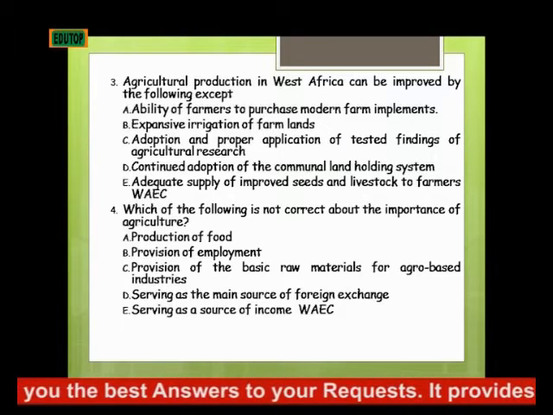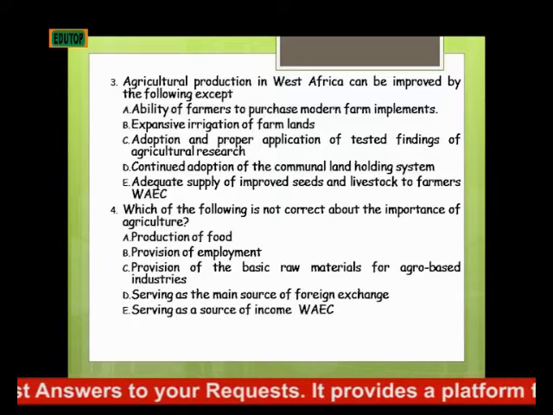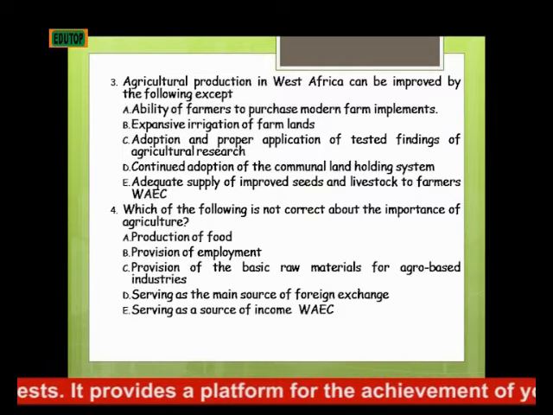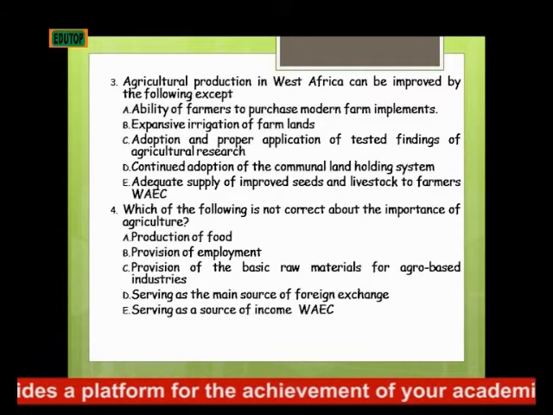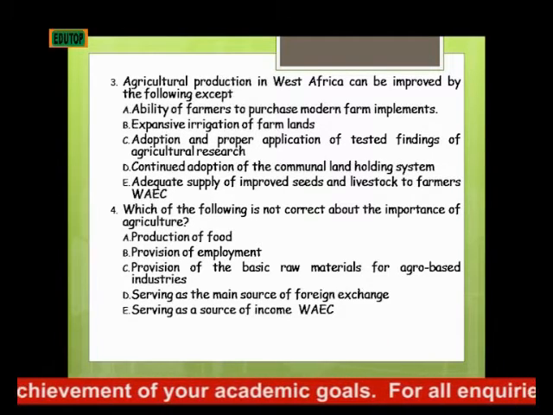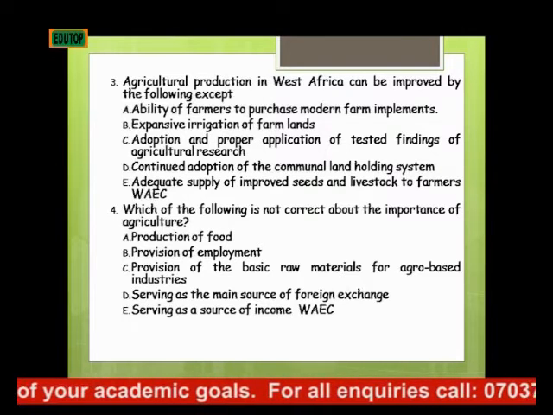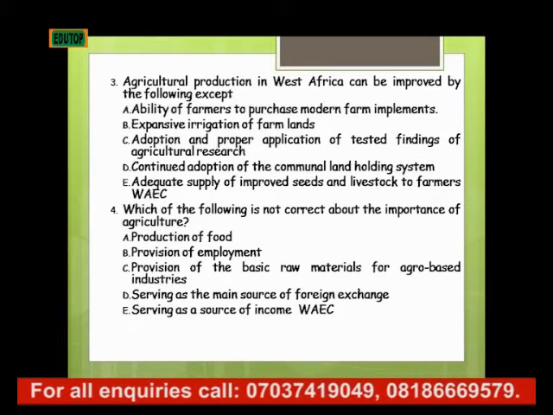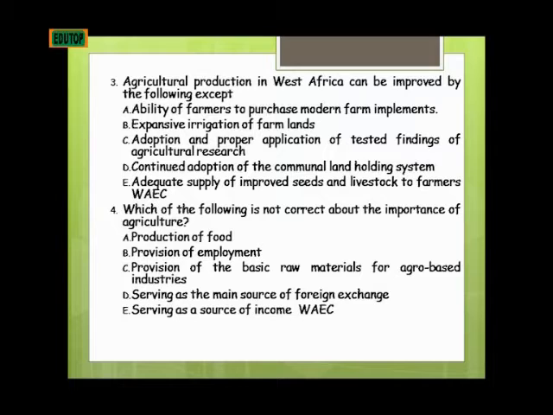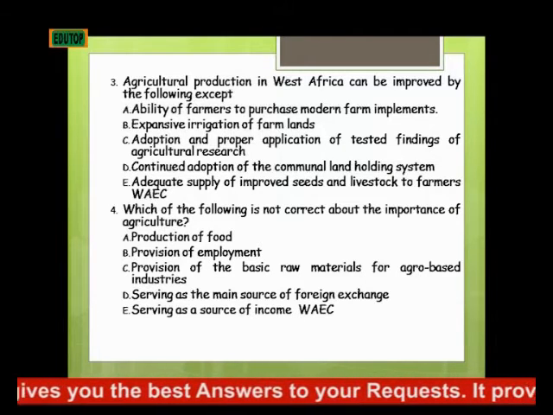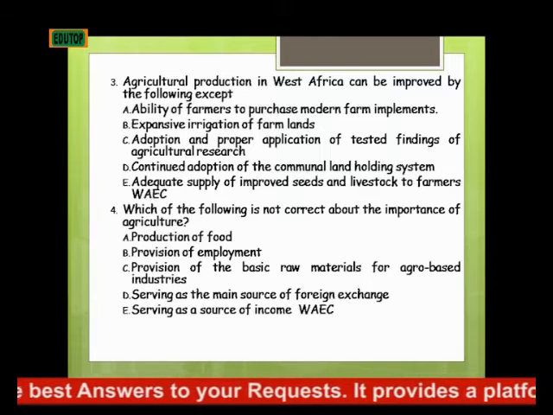If you look at the question, it said agricultural production in West Africa can be improved by the following, except what? Continual adoption of communal land holding system. Now, that D is the correct answer. You know why? The reason being that if we continue the adoption of communal land system, and we are from the east, you can't go to the west and say you want to get land and cultivate some crops or raise livestock, because you don't belong to that community.